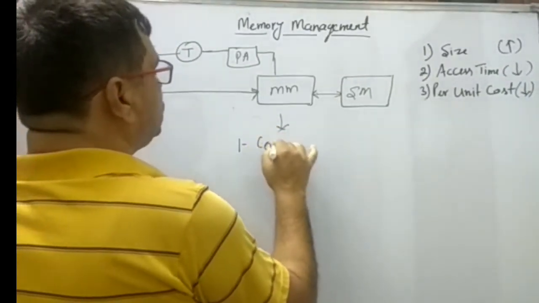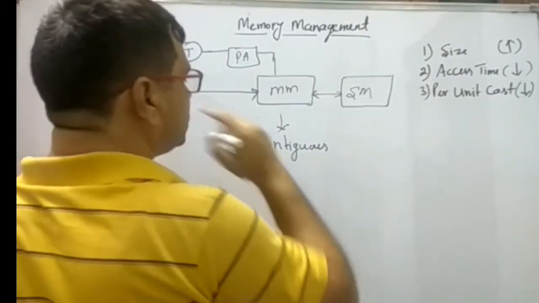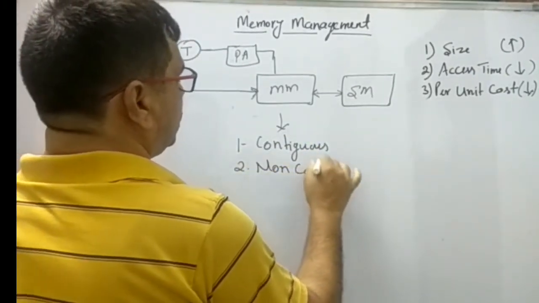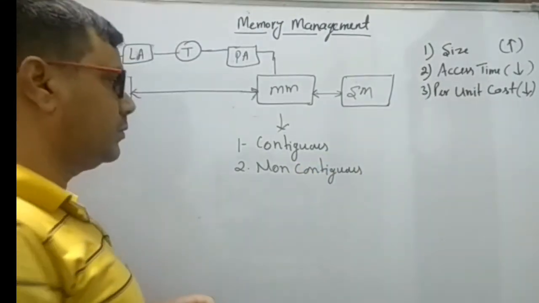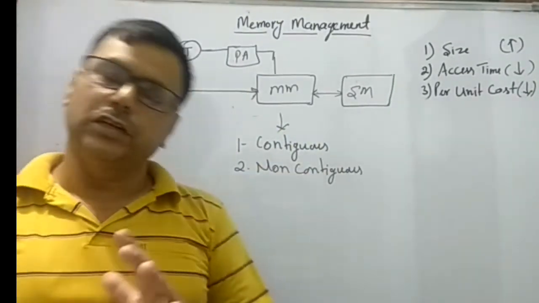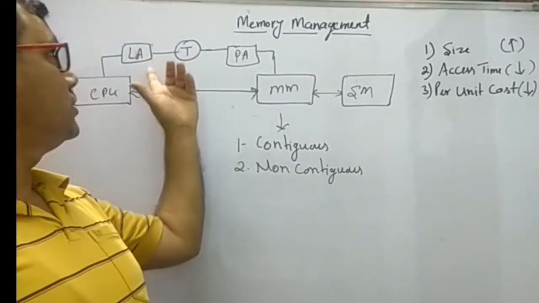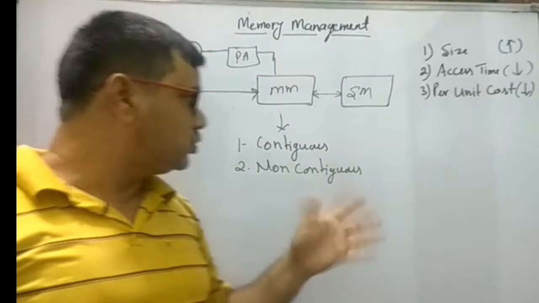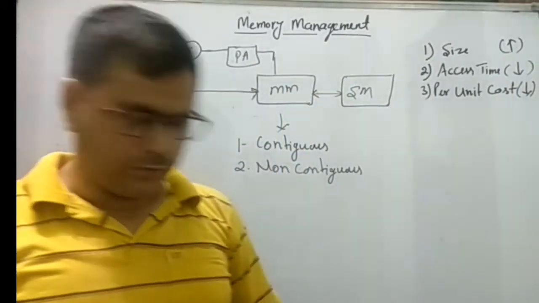One is contiguous, and second is non-contiguous. Contiguous memory location and non-contiguous. So there are basically two sole purposes of memory management here: just map the logical address into physical address and also allocate the memory space of the main memory.